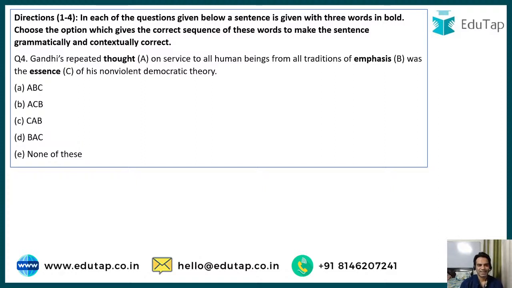So it should be Gandhi's repeated emphasis on service to all human beings from all traditions of thought was the essence of his non-violent democratic theory. So BAC, that is the correct option. The correct option is option number D. Very well done, guys. Kudos to all of you.